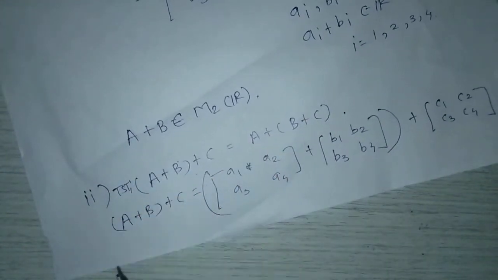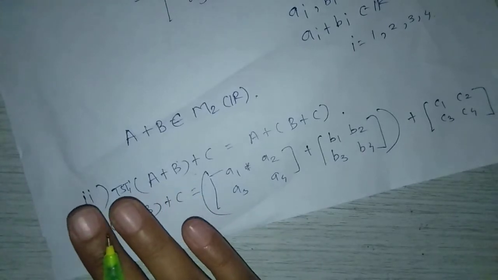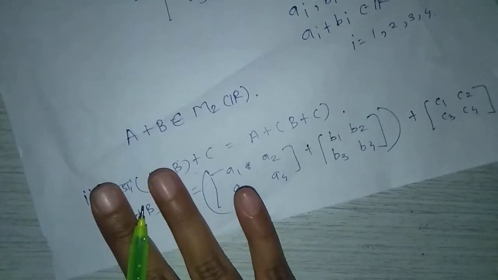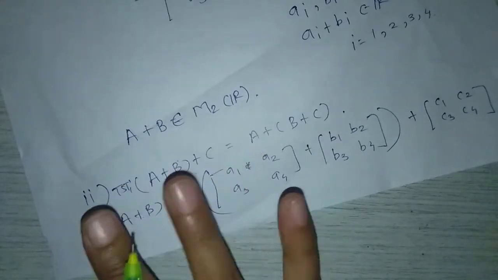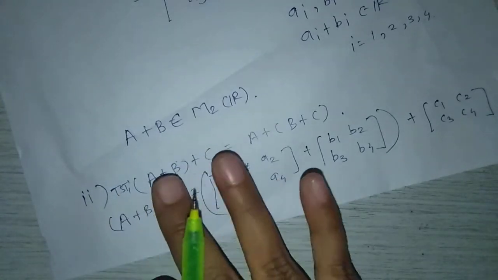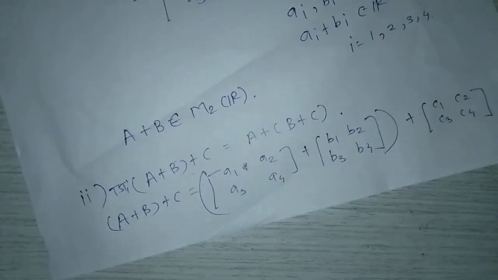Note that first I said commutativity property, but here we show the associativity property. This property is nothing but the associativity property.